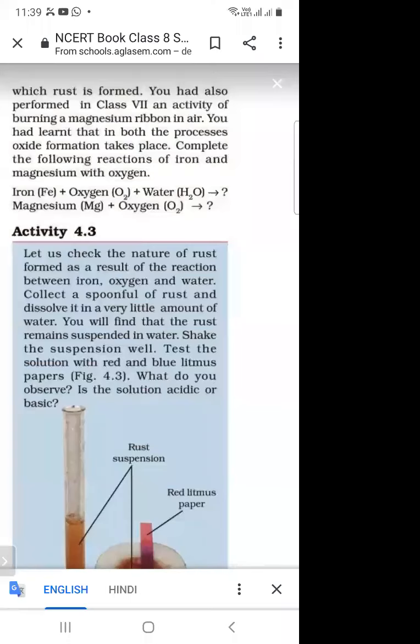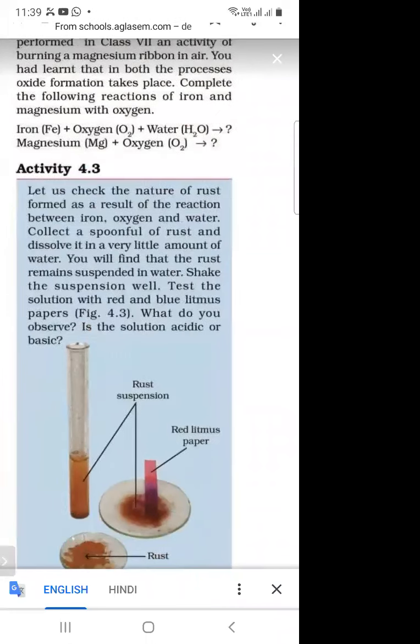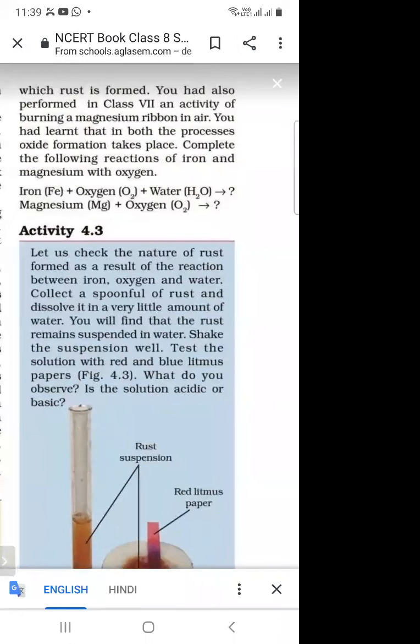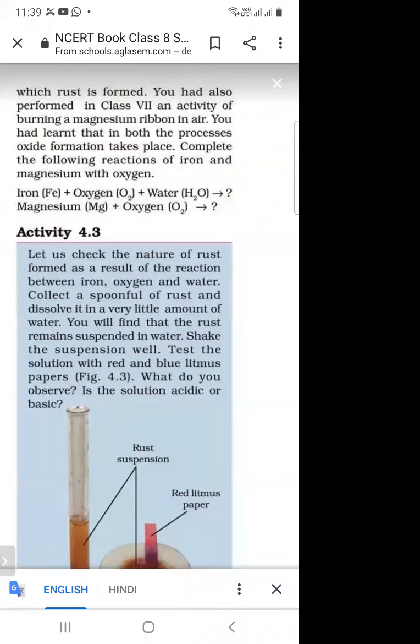Rust. So when iron and oxygen react with water, then rust is formed. And when magnesium reacts with the oxygen, then magnesium oxide is formed. These are the two reactions. When iron reacts with oxygen and water, then rust is formed. And when magnesium reacts with oxygen, then magnesium oxide is formed.